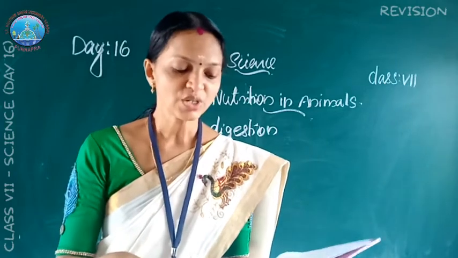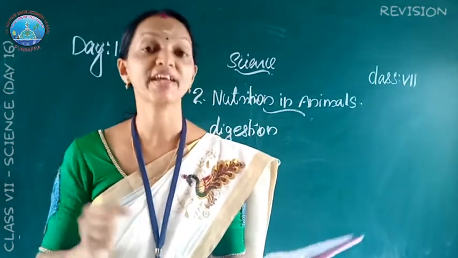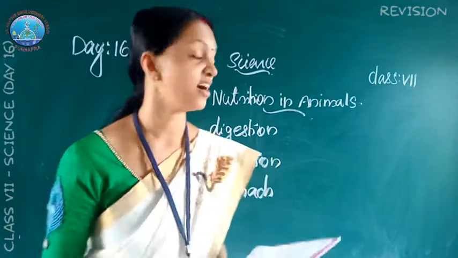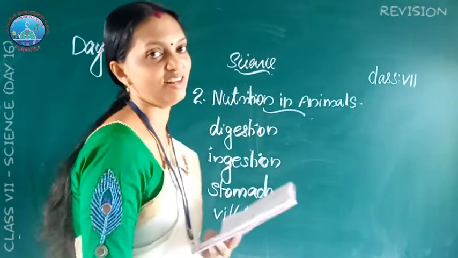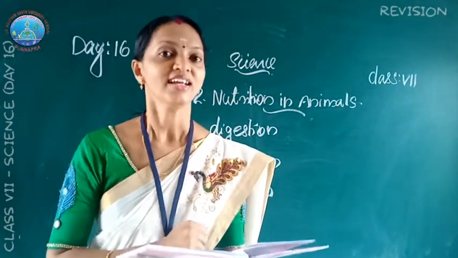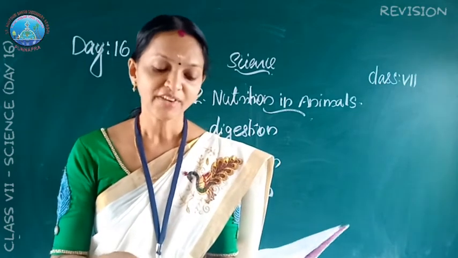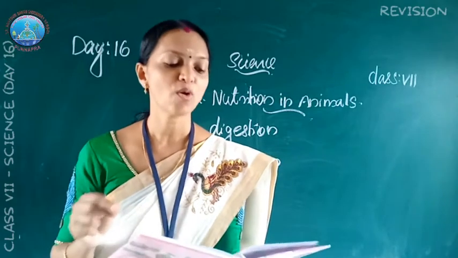Next question. What are villi? What is their location and function? Villi are finger-like projections in the inner wall of the small intestine.